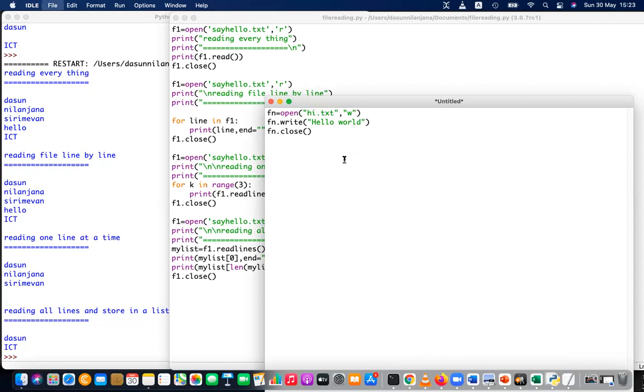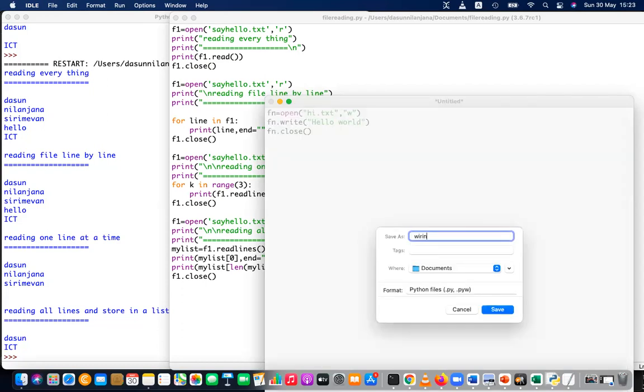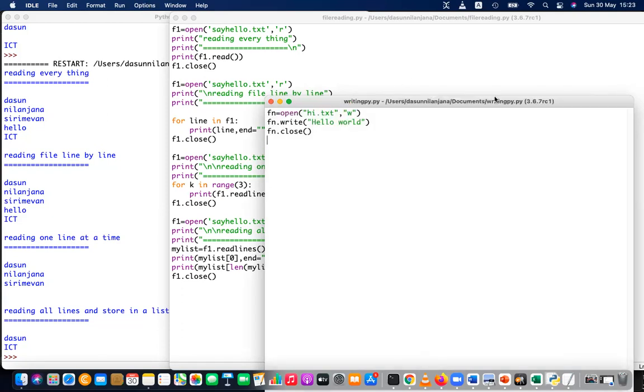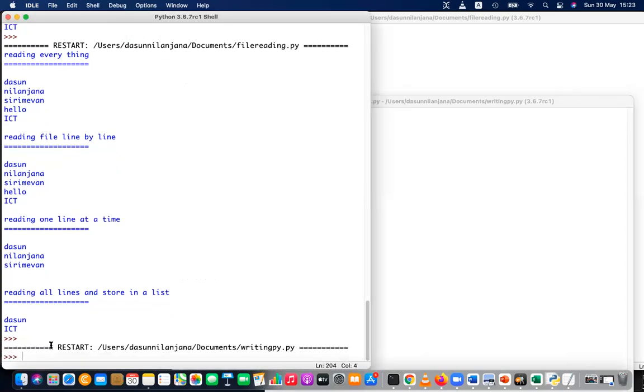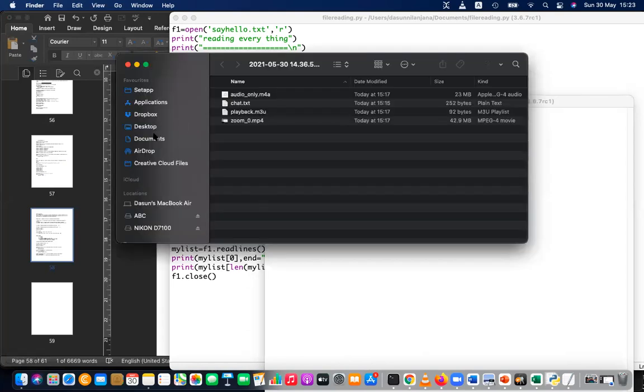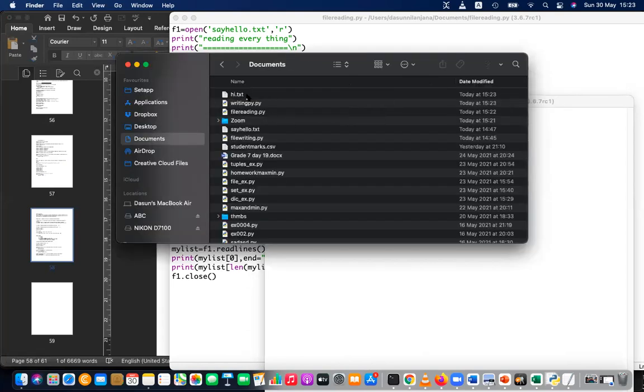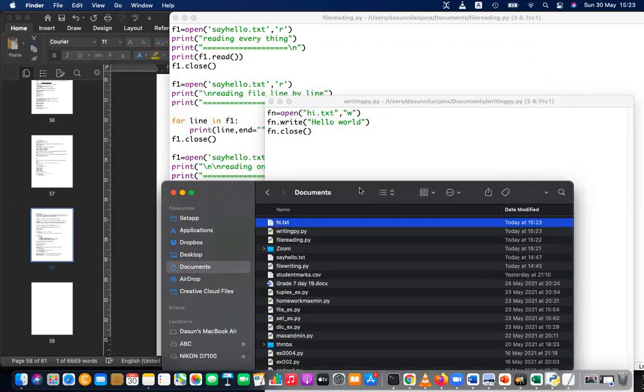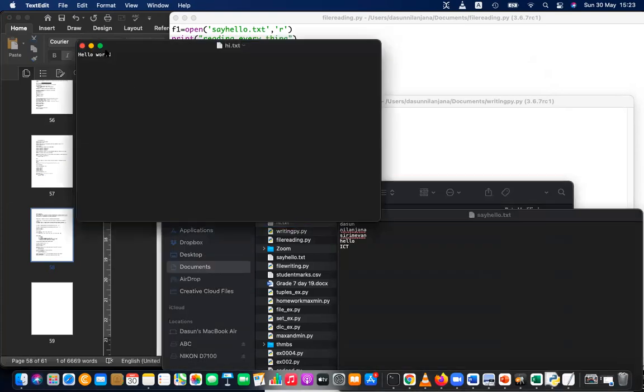So let's run this. I'm going to save the file as writing.py in the documents, and I'm running the file. When I run the file, it shows nothing. Let me go to the folder and check this. This is my documents folder, and you can see hi.txt is also created. That is the file that I opened, and inside that you can see hello world.